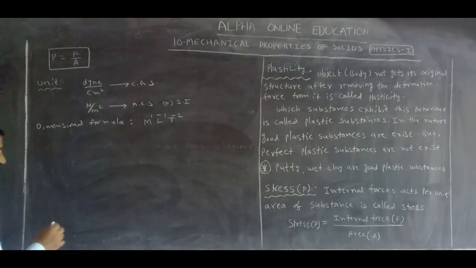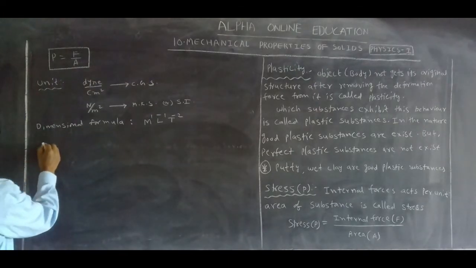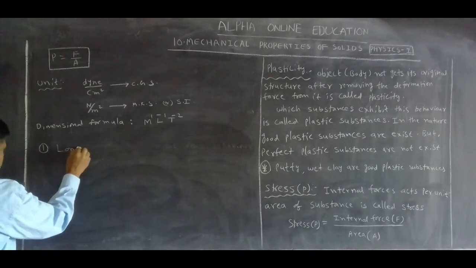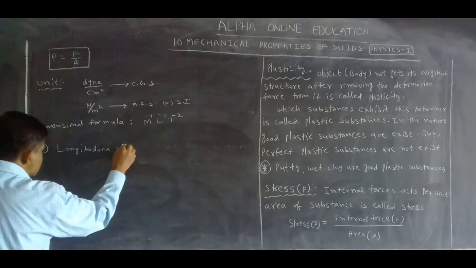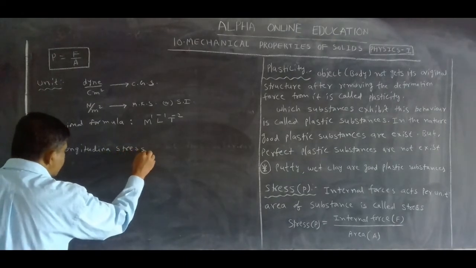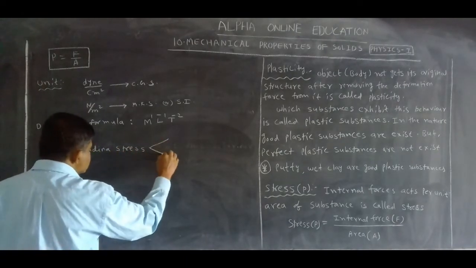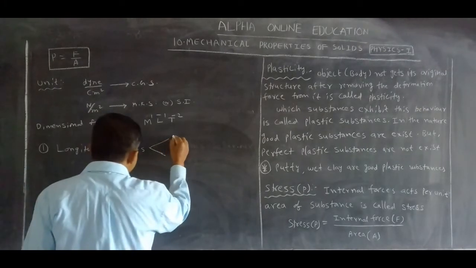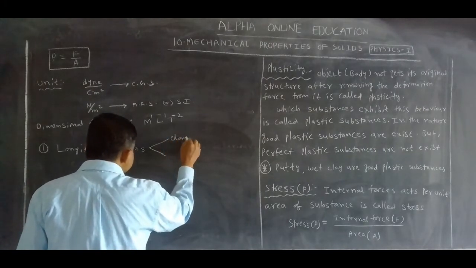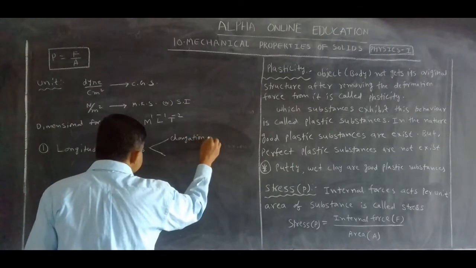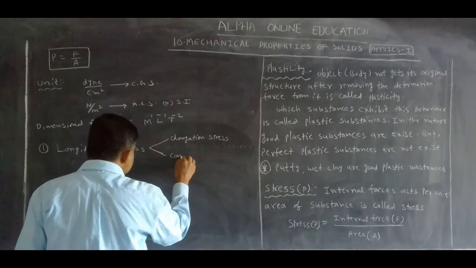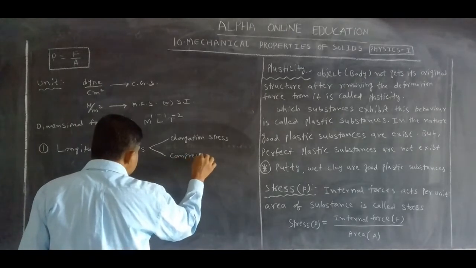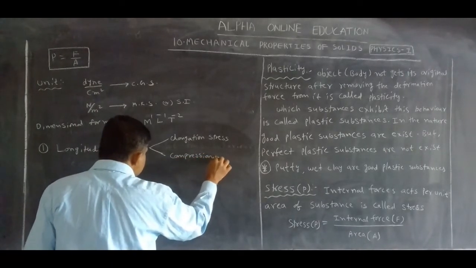Now the stress is of 3 types. First one is longitudinal stress. It is again two types: elongation stress and compressional stress.